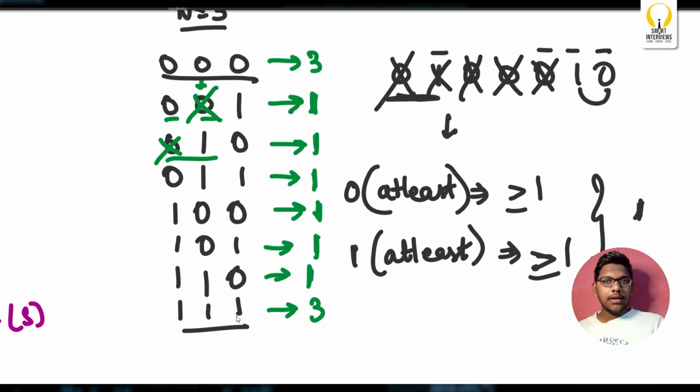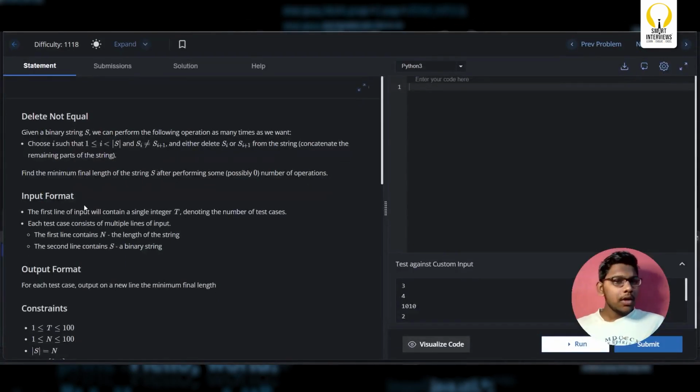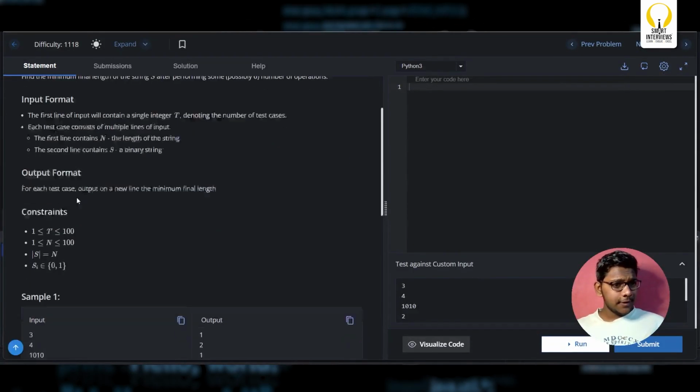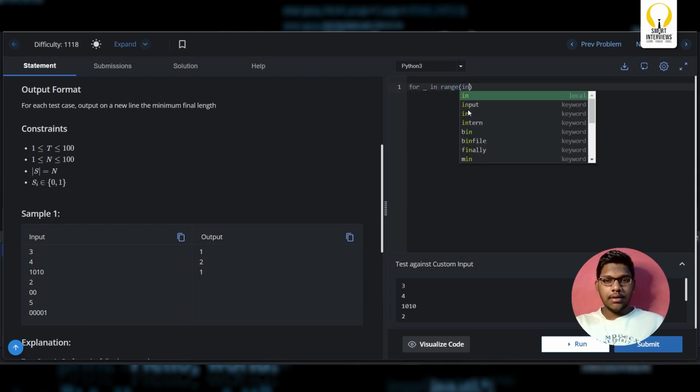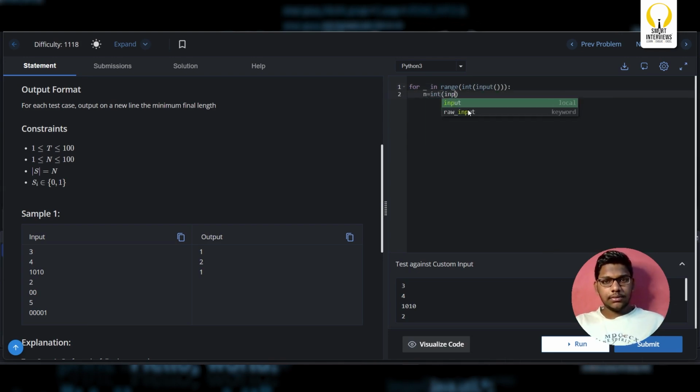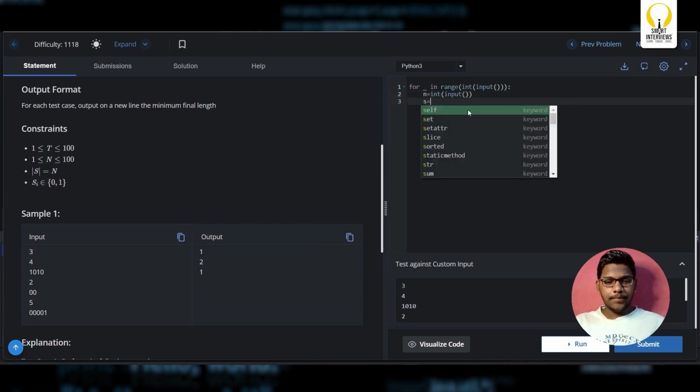That's it. Okay, code it up guys. Pause the video, we will code it up. First we have to read t test cases, n which is the length of string, and the string. For underscore in range int of input, n equal to int of input, and I have to read string s.